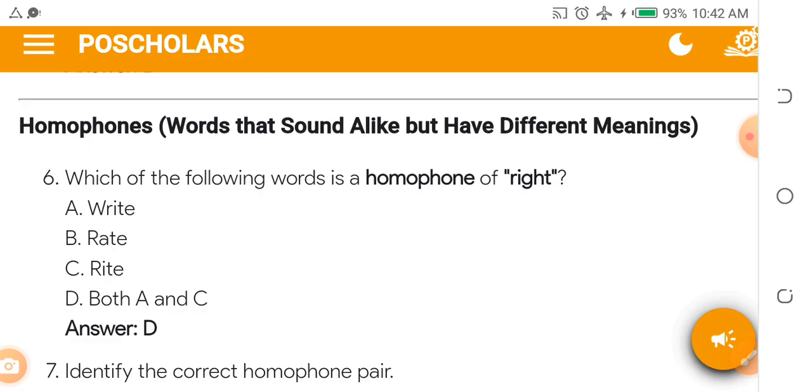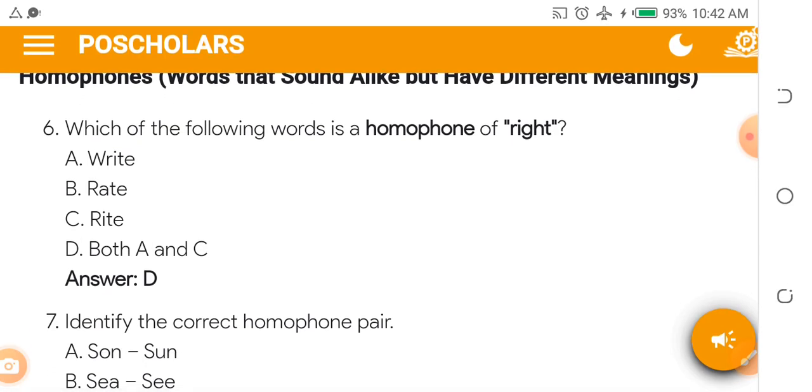You have right, R-I-G-H-T. They have write, W-R-I-T-E. They have rite, R-I-T-E. All of them have the same sound but different spellings.